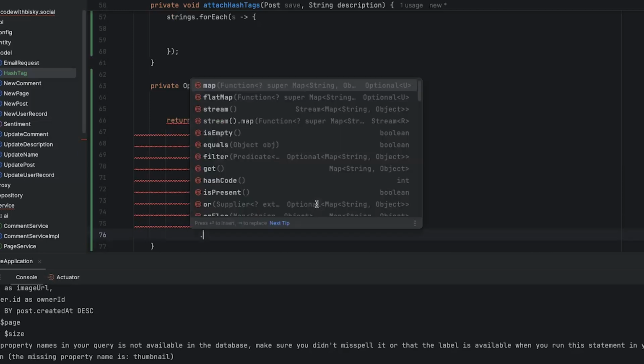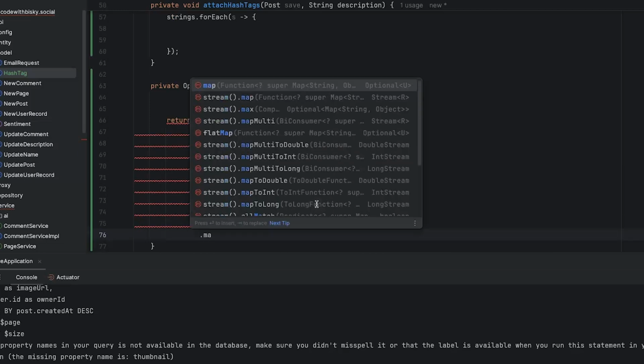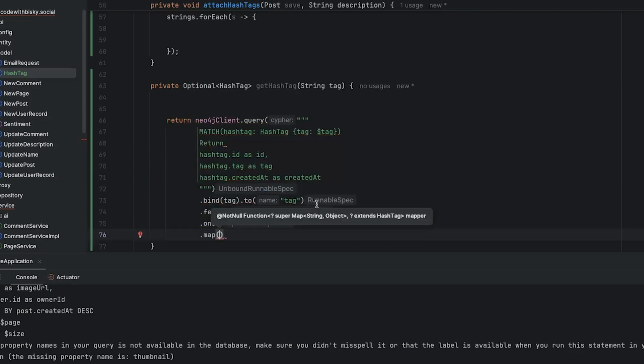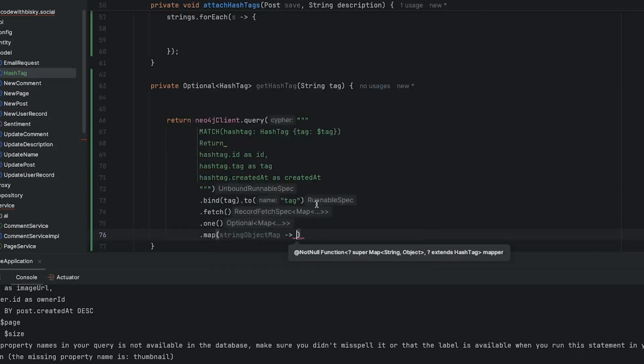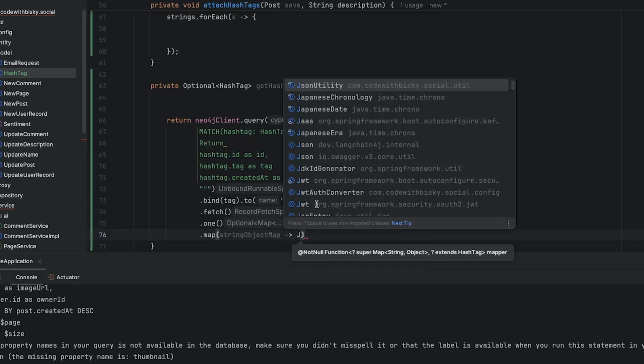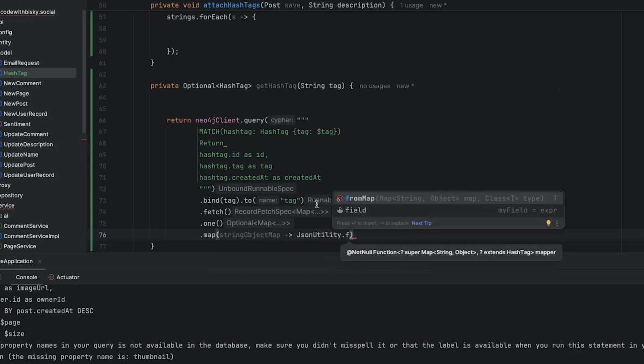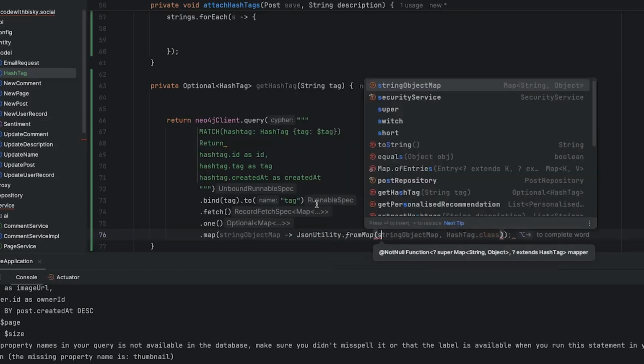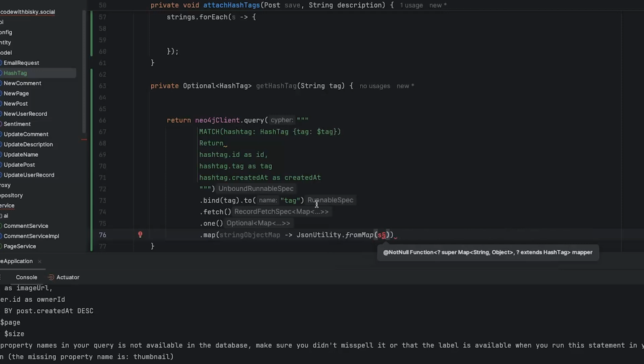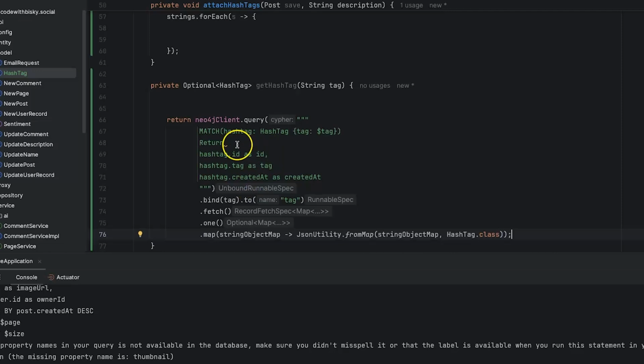Then here, I'll just say map. As usual, just do this. And remember, we are using the JSON utility from map, which is our string map, to hashtag, string, like this. It will return, let me put uppercase here, let's try.